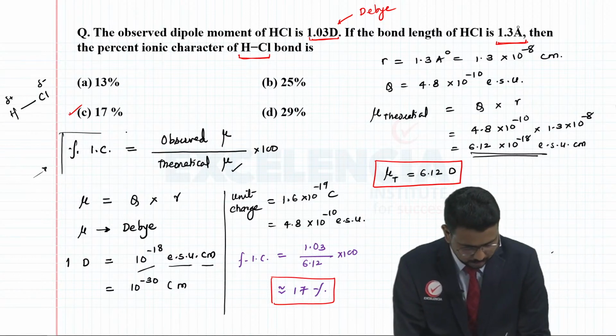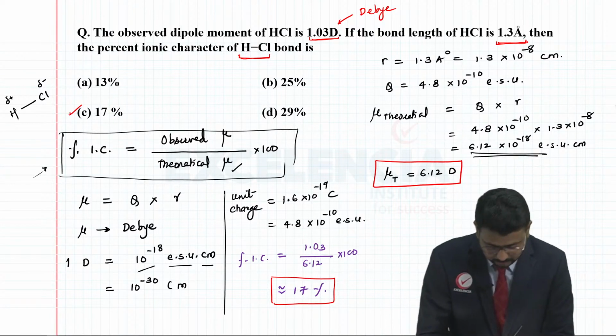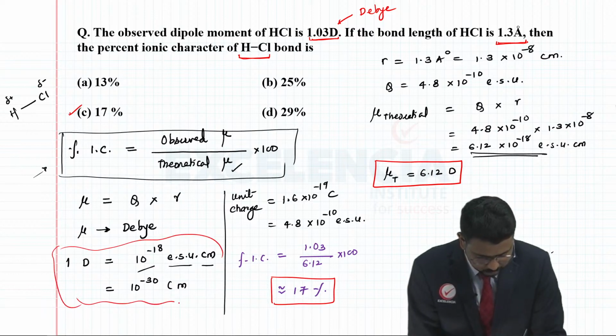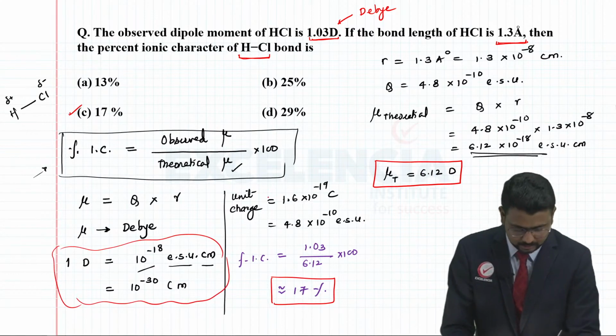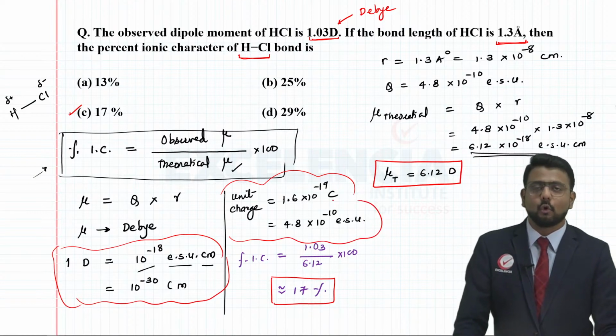Please remember this particular formula to find the percentage ionic character, and of course these values. These are the interrelations between debye and different other units and the unit charge values, right? Please make sure you know these by heart.